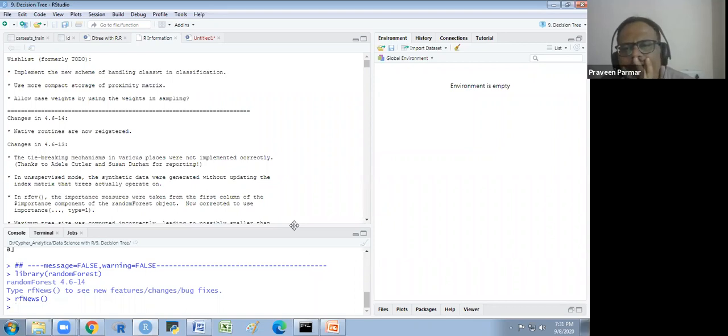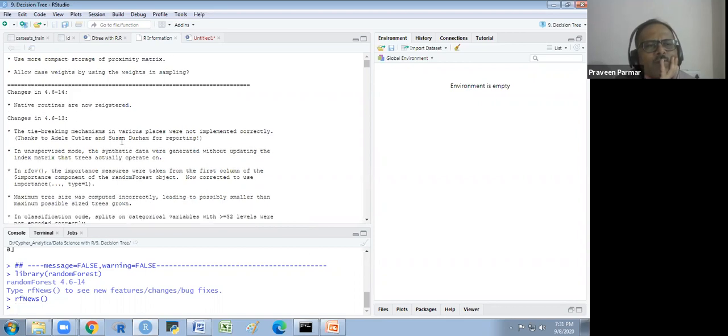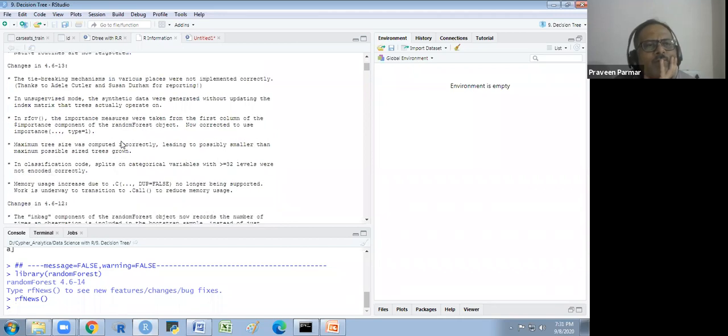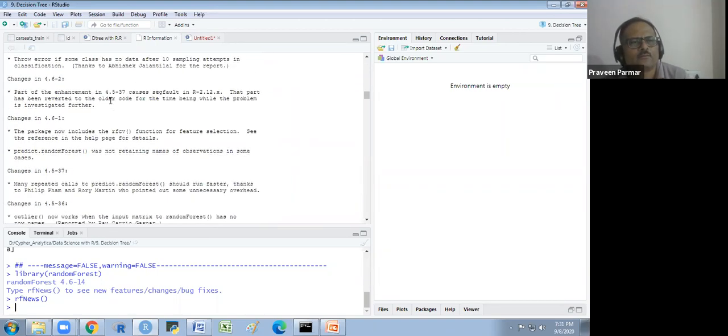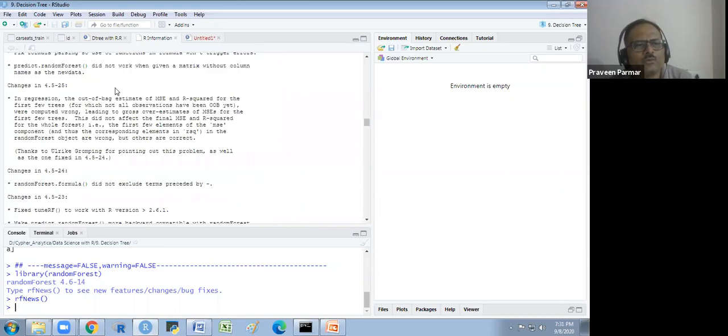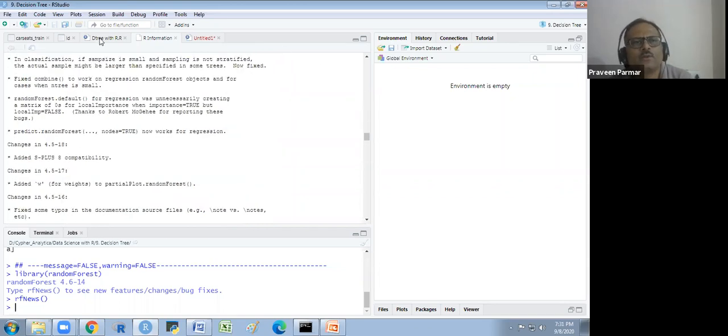Implement the new scheme of handling class weight in classification. Use more compact storage for the proximity matrix. Allow case weights by using the weights for sampling. Changes in 4.6-14: native routines are now registered. Changes in 4.6-13: the tie-breaking mechanism is changed in places. Okay, they have changed some things. I have to go through this one later.